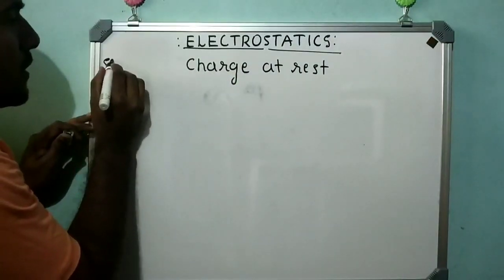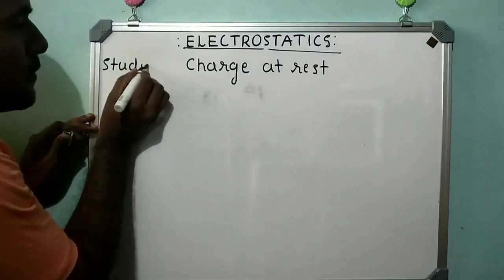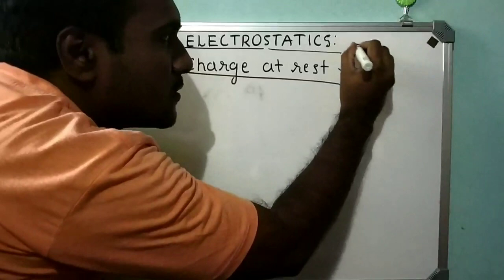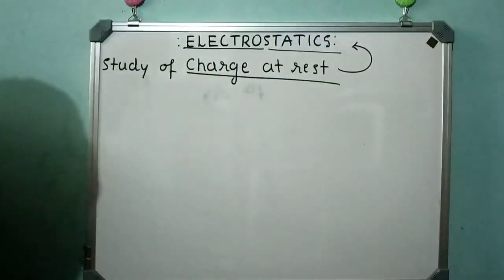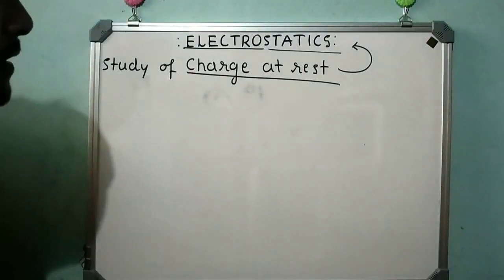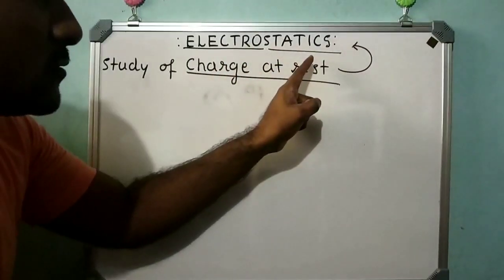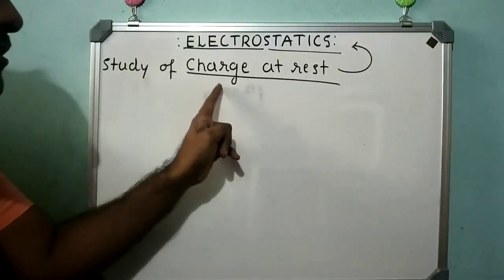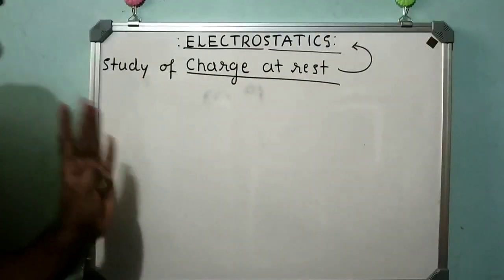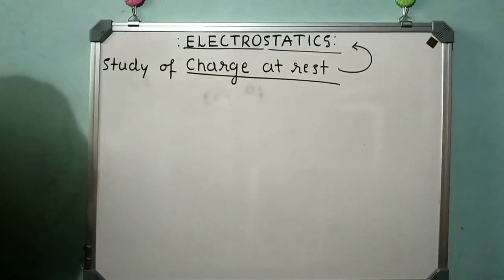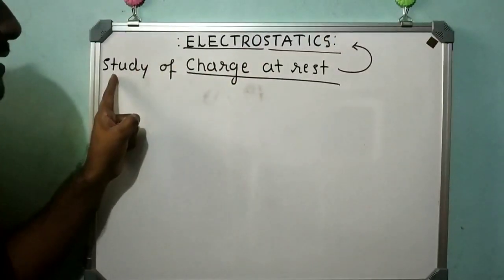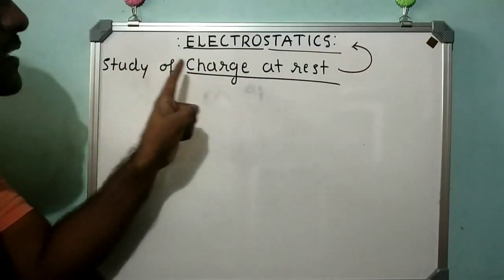Study of charge at rest is called electrostatics. Got the idea? What is the meaning of electrostatics? Simply, electrostatics means study of charge at rest. That's why we define electrostatics as a branch of physics which deals with the study of charge